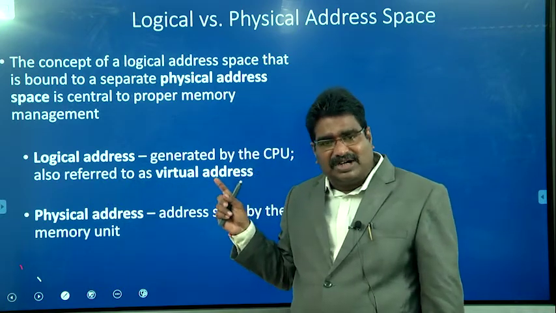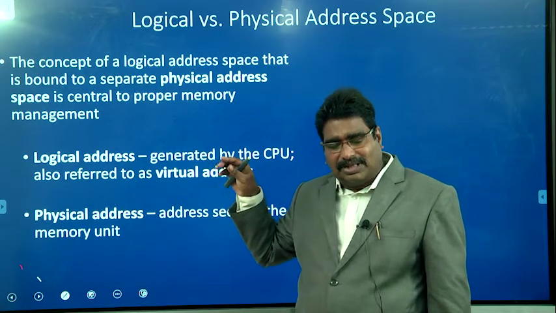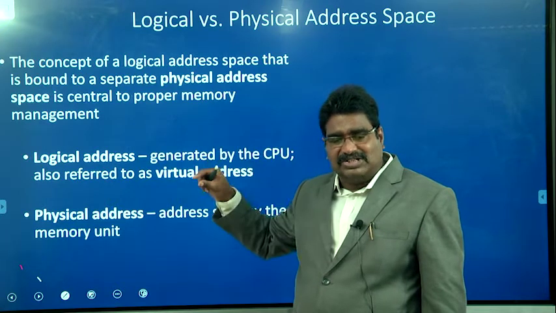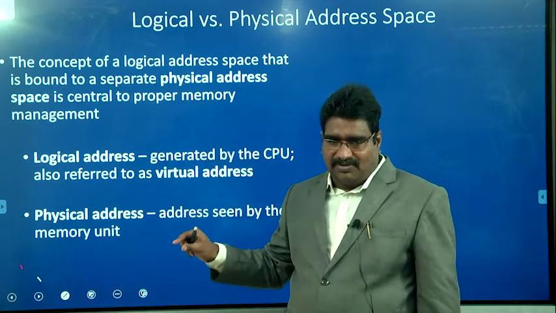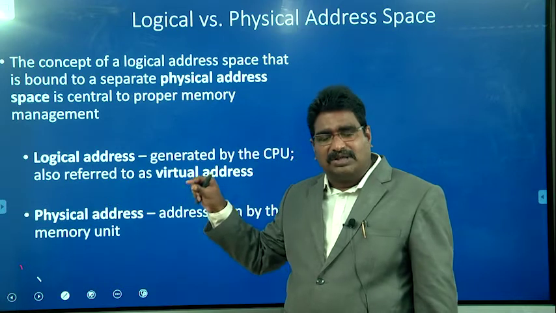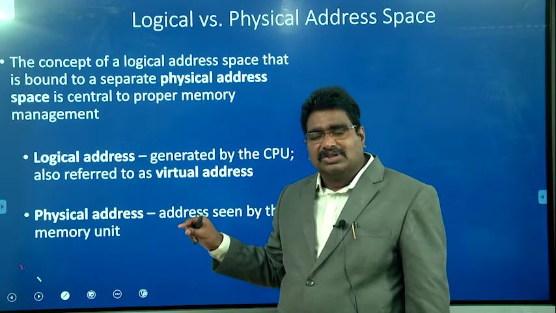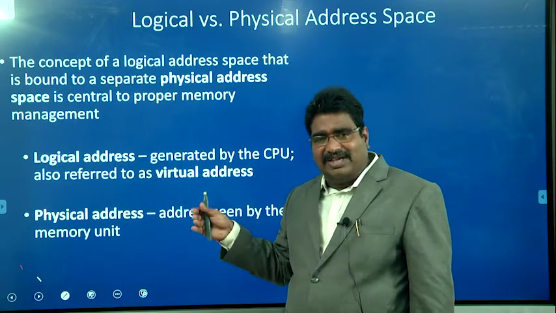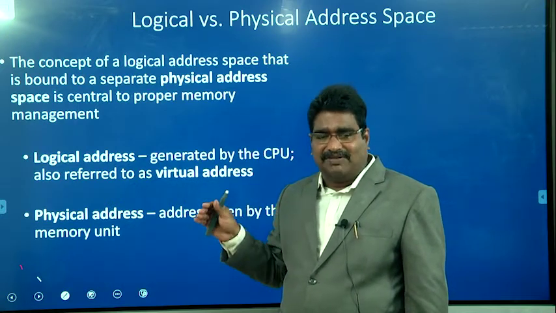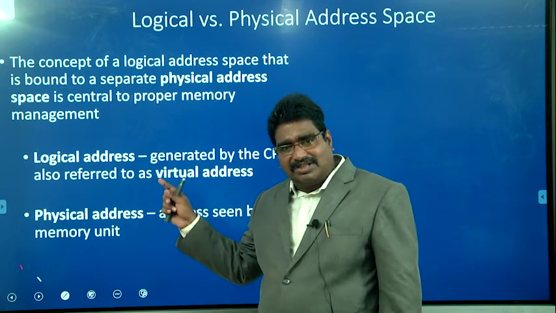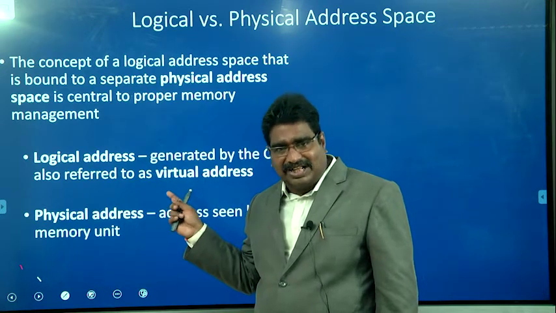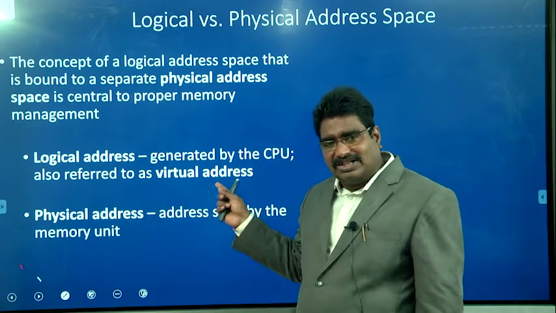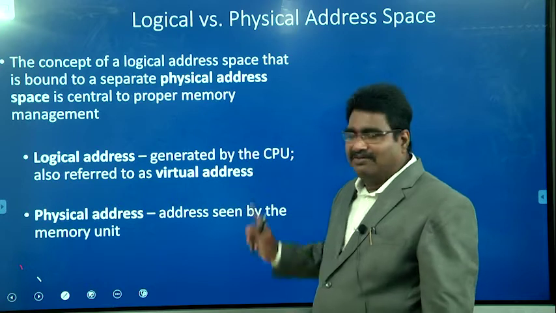The processor understands that, from the beginning of the program, the instruction is available in the 100th location or the 150th location, or the data is available in the 250th location. That address is only logical; it is not where the data or instructions are actually available in the physical memory. So the logical address is the address generated by the processor, the CPU, and it is also called the virtual address.